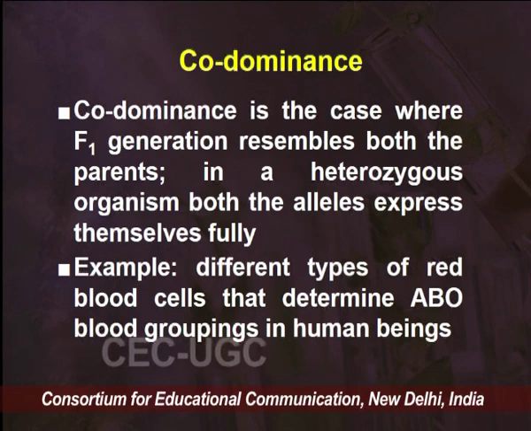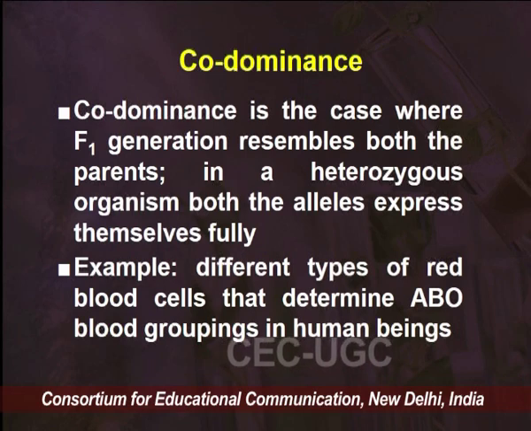This is the co-dominance we can observe, and the best example to study co-dominance is the different types of red blood cells that determine the ABO blood groups in human beings.